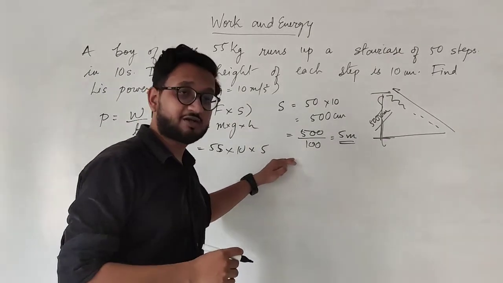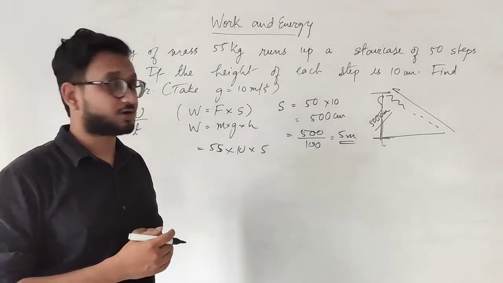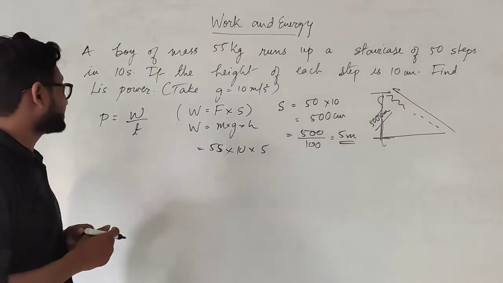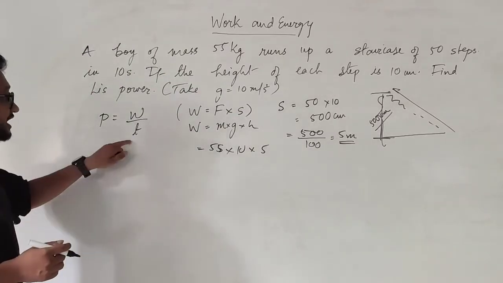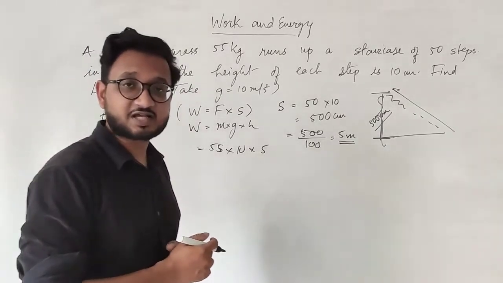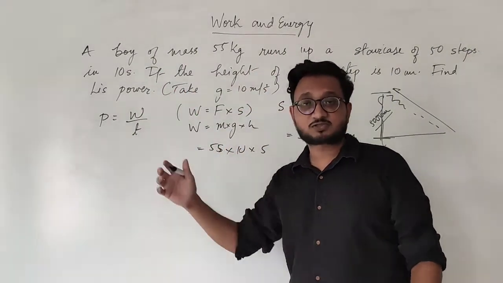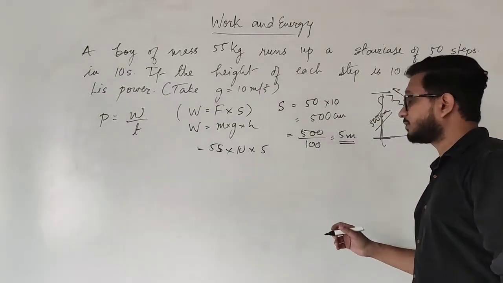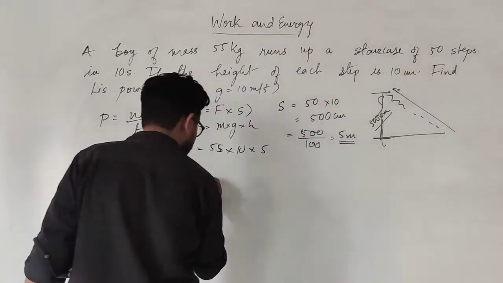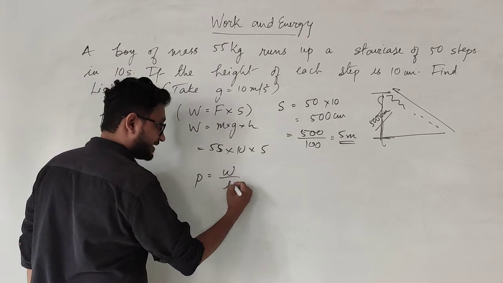No need to multiply, you will just see in a moment. Okay. After that, it is given that the time over here is 10 seconds. Now we have the work done and we have the time as well. So now we can find the power of the boy. So that is, power is equal to work done upon time taken.